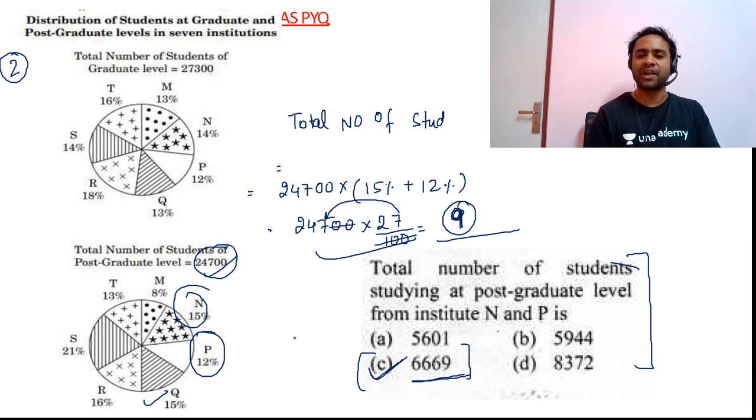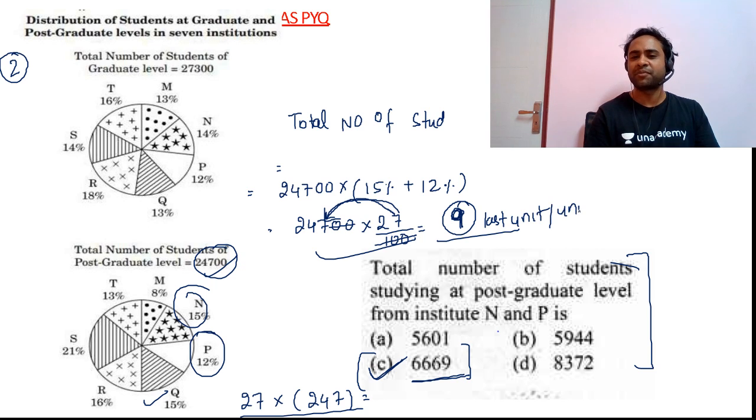I have not completely multiplied here. So friends, why unnecessarily multiply 27 into 247 when I can directly say the last digit, 7 into 7, the unit digit, will be nothing but 9. So friends, you can see option C will be the correct answer for question number 2. This is an easy way how we can solve the problem in the exam.